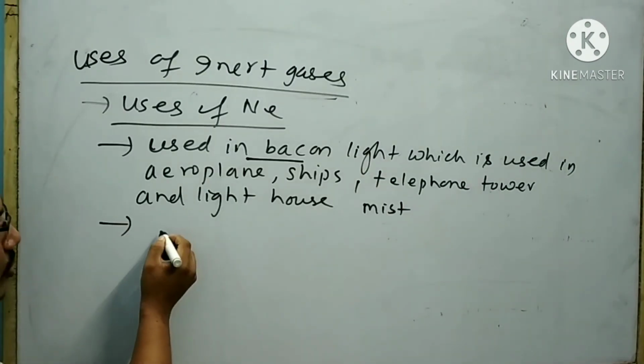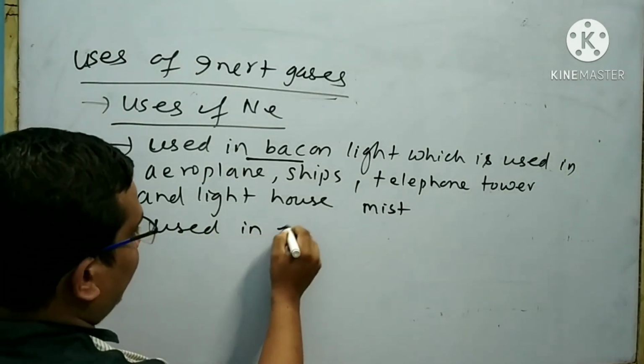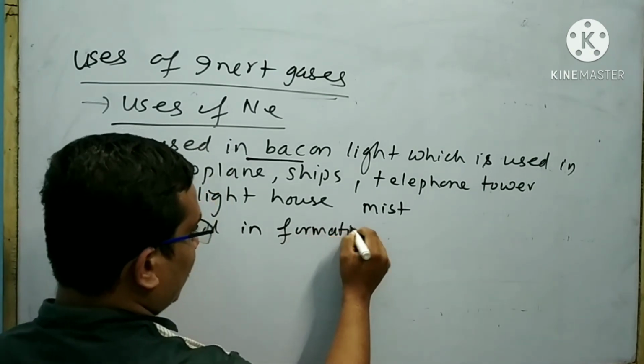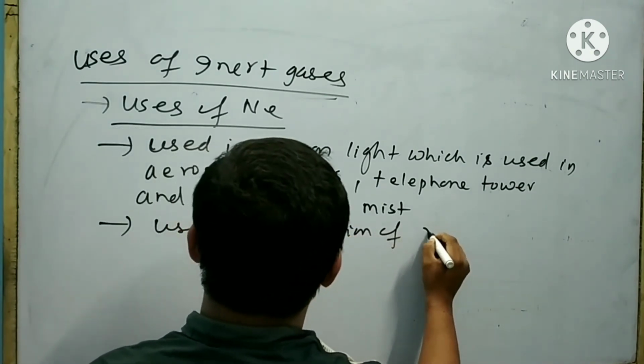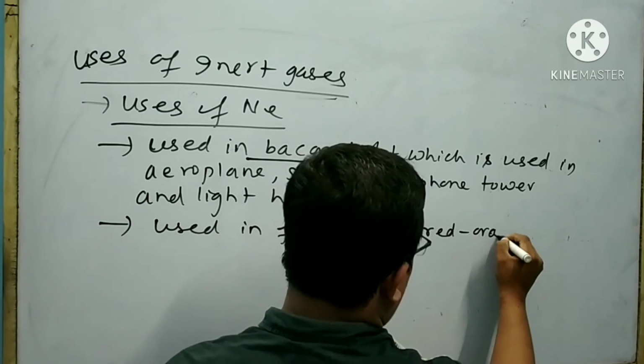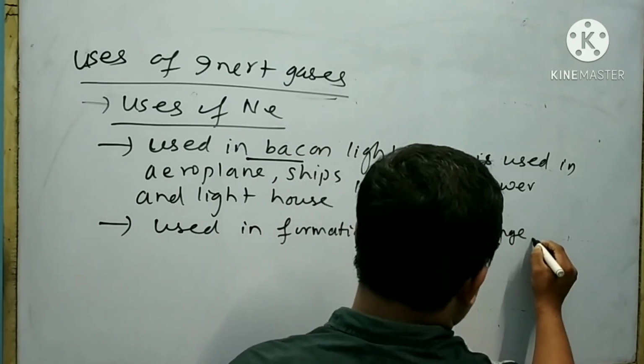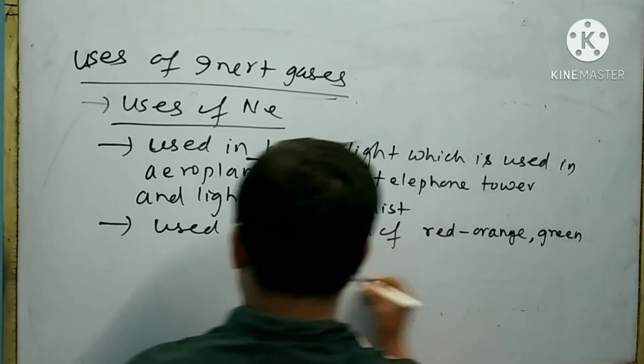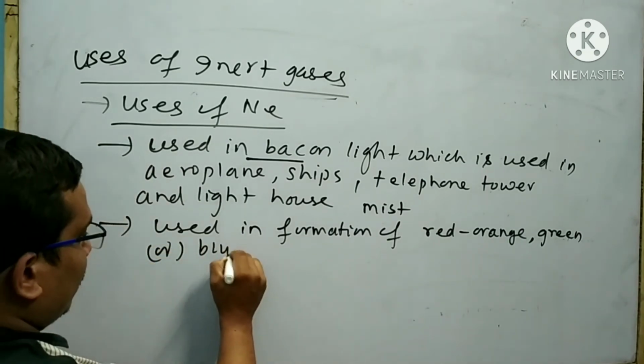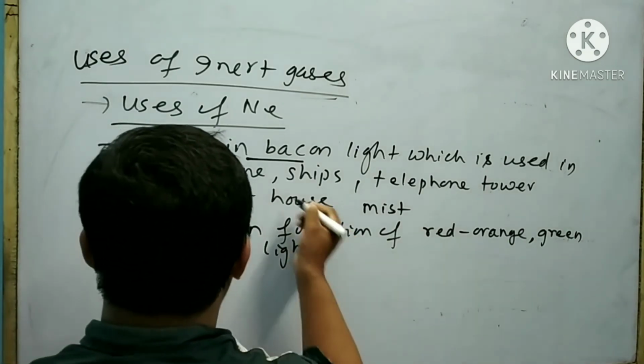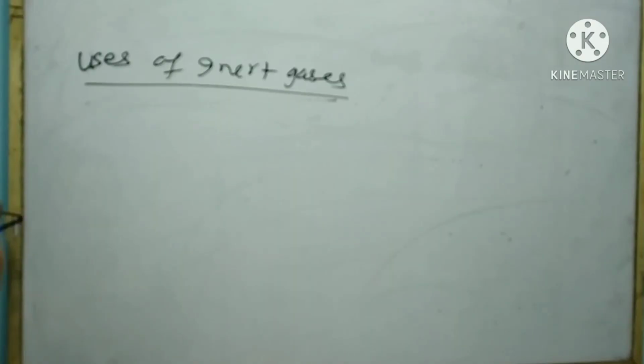Neon is also used in the formation of red, orange, green or blue light. These are the uses of neon.